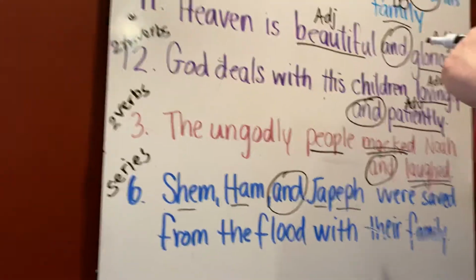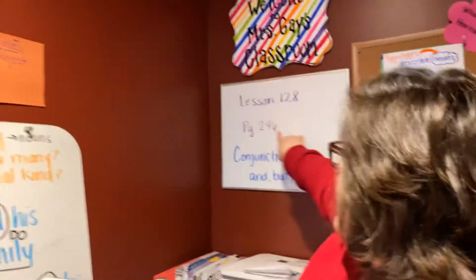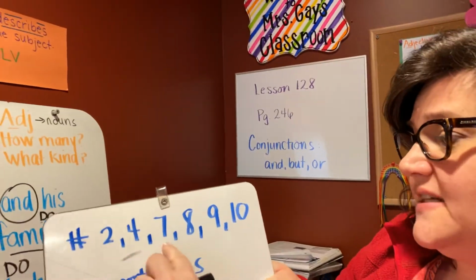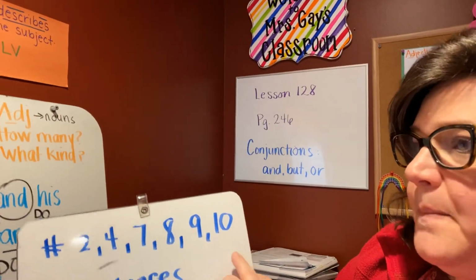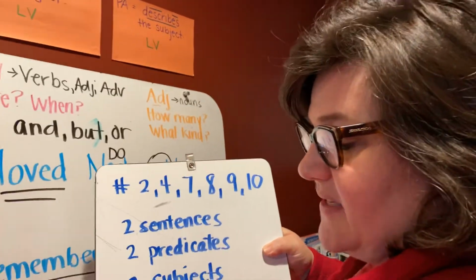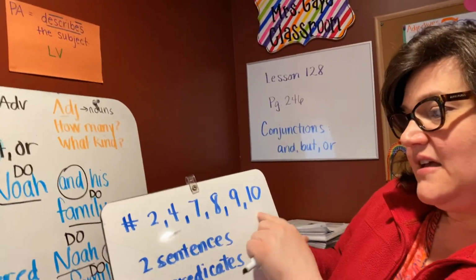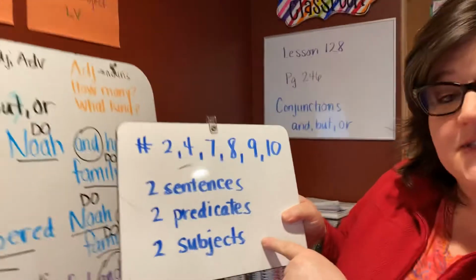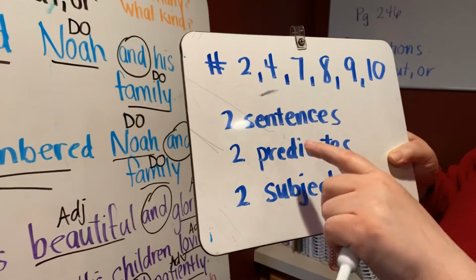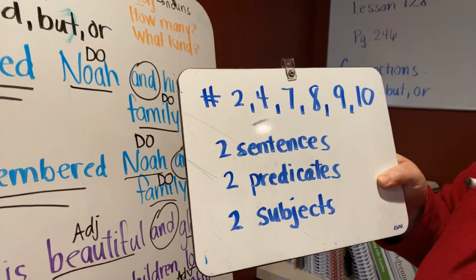Okay, kiddos, let's talk about what I want you to do today on your own. I want you to finish 246. These are the questions you have left: 2, 4, 7, 8, 9, and 10. Now, we've found a lot of different items here that our conjunctions join. For these sentences, you only have these 3 choices. I would suggest in your directions you either highlight these or write these to remind you. You'll only use one of these 3 in each of these 6 sentences.